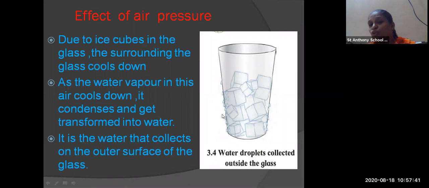Means you can see water droplets around the glass. It is the water that collects on the outer surface of the glass. Means whatever water vapor is in the air cools down, condenses and is transferred into water, and you can see the droplets of water on the glass.